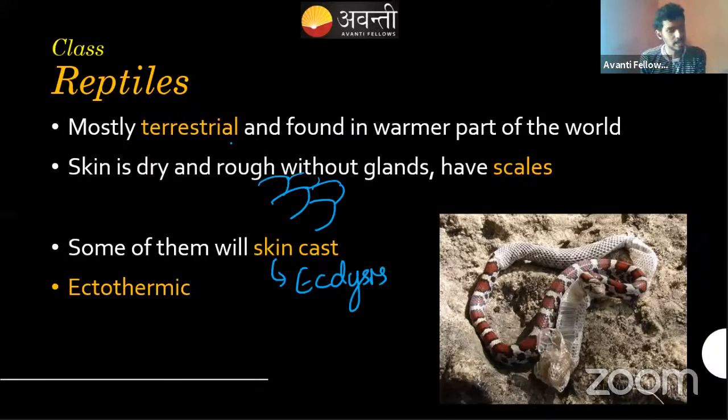You can call it molting also. Both of the terms are valid, molting or ecdysis. Remember, this is not metamorphosis. Metamorphosis is a change in the morphological structure. Here they won't change morphologically. The snake will be snake-like only. It won't change anything else, but it will only remove the outer skin, as you can see. Probably most of you have already seen it in snakes. It also happens in other organisms, but in other organisms it's not that major or observable.